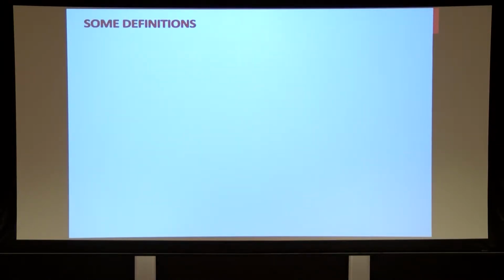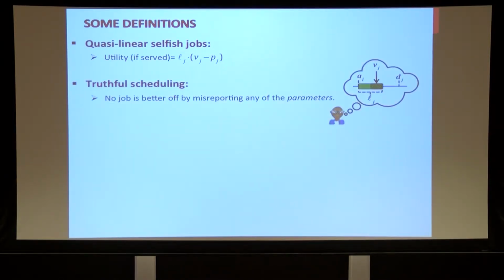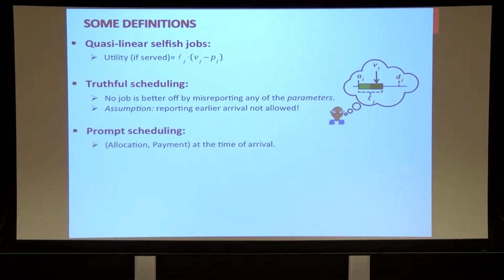OK, so let me go through some definitions. We are interested in quasi-linear selfish jobs, which are jobs whose utility from allocation is going to be value minus payment, times the length of the job. These are per length. We are interested in truthful scheduling, which are the type of mechanisms in which no user is better off by misreporting any of the parameters. And we make the assumption that no job is allowed to report an earlier arrival time. We look at prompt scheduling, which is the case where the allocation and payments for a selfish job are determined at the time of its arrival.